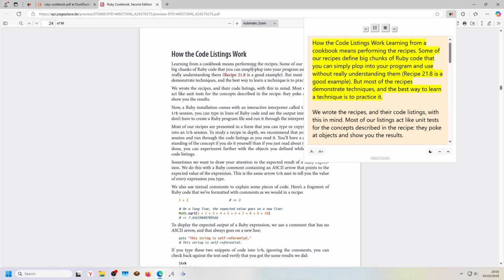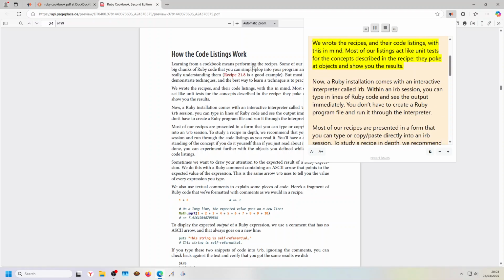How the code listings work. Learning from a cookbook means performing the recipes. Some of our recipes define big chunks of Ruby code that you can simply plop into your program and use without really understanding them. Recipe 21.8 is a good example. But most of the recipes demonstrate techniques, and the best way to learn a technique is to practice it.